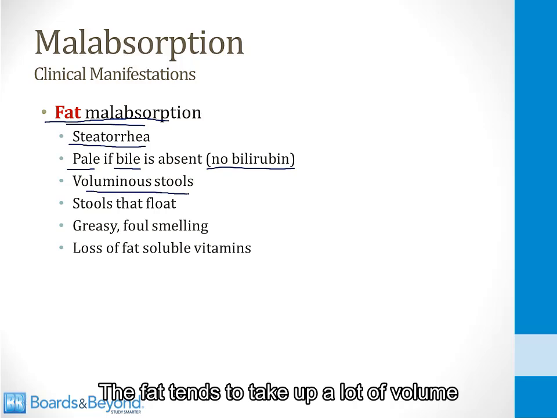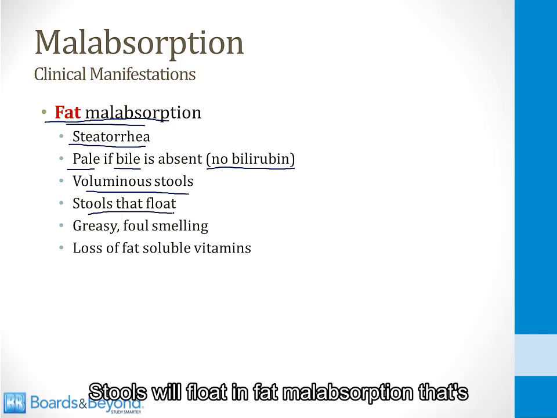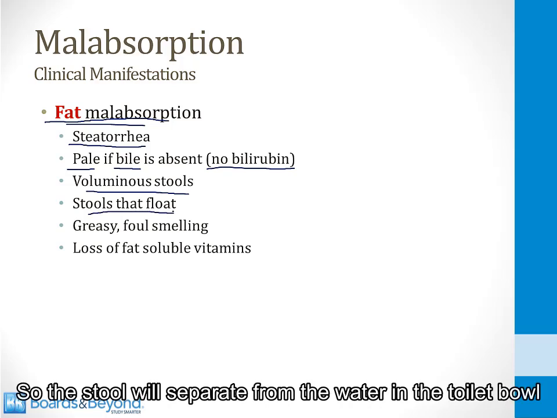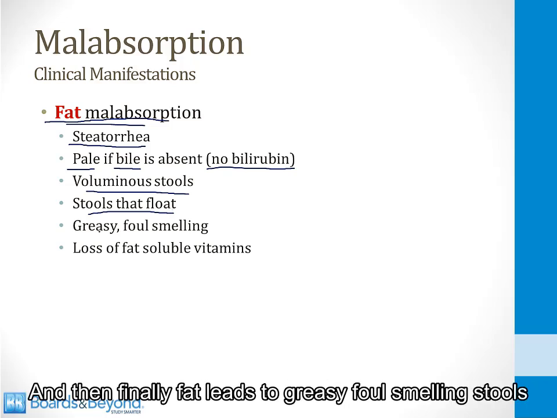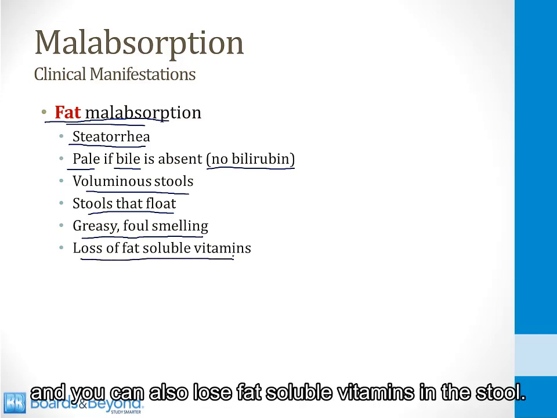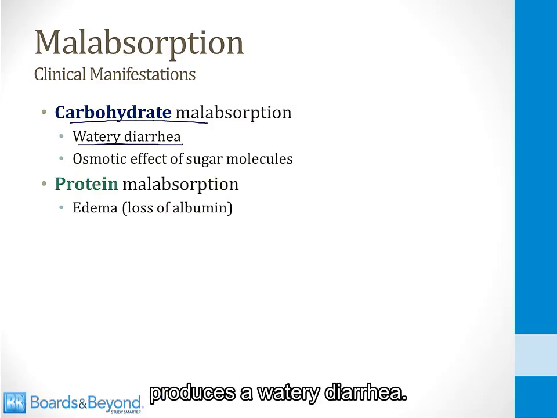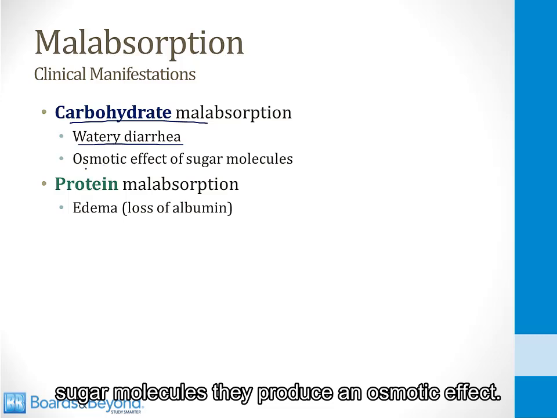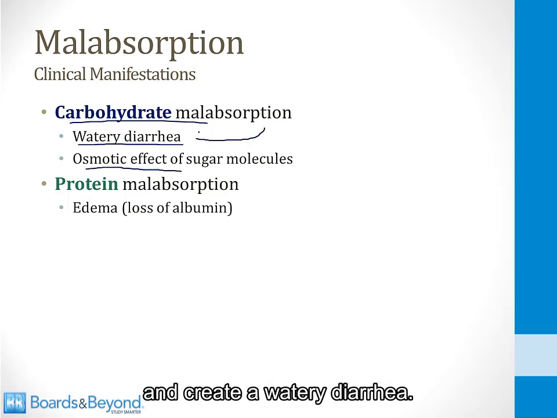The fat tends to take up a lot of volume and make large volume of stools. Stools will float in fat malabsorption. That's because fat is not soluble in water, so the stool will separate from the water in the toilet bowl and the stools will float. And then finally, fat leads to greasy, foul-smelling stools, and you can also lose fat-soluble vitamins in the stool. Carbohydrate malabsorption, on the other hand, produces a watery diarrhea. This is because when you are unable to absorb sugar molecules, they produce an osmotic effect. They draw water into the lumen of the GI tract and create a watery diarrhea.